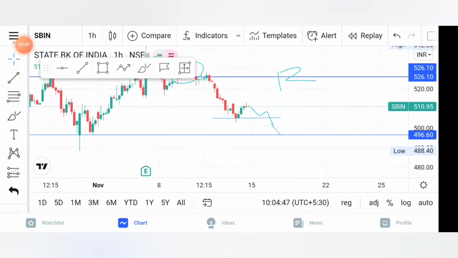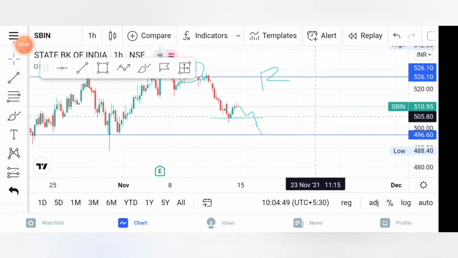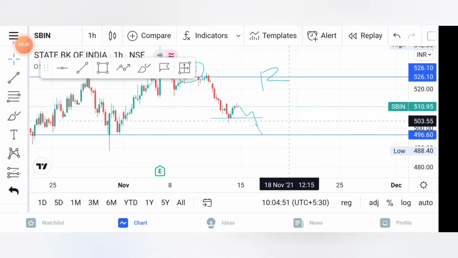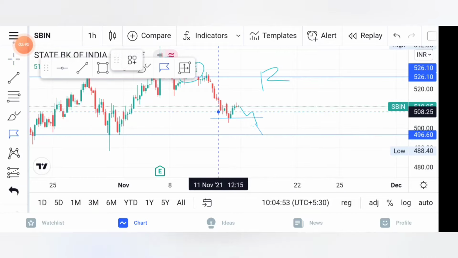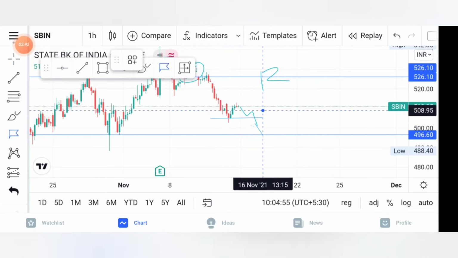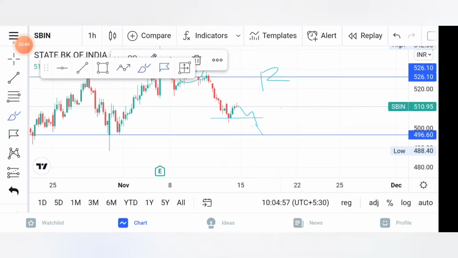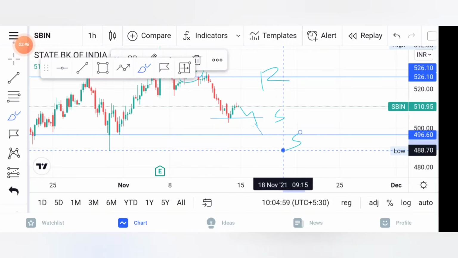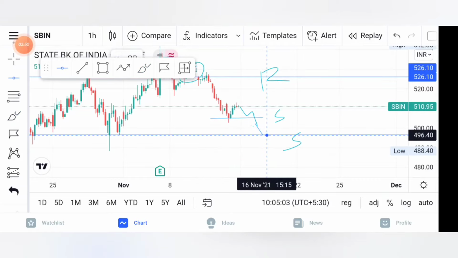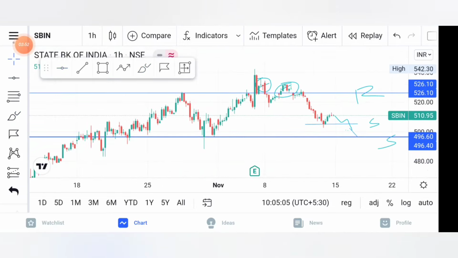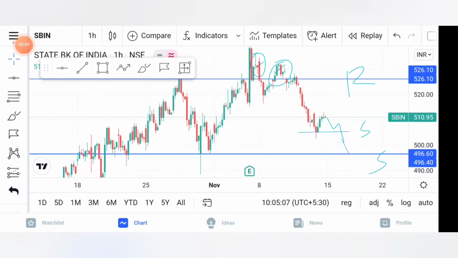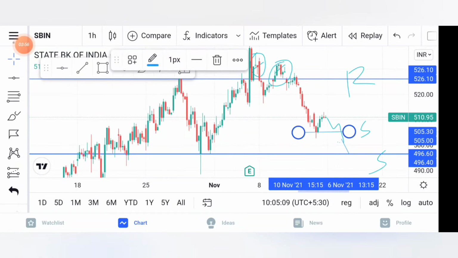So we thought this is the first support level, and this is the second support level. The thing over here is, we can simply see now, maybe this was not the support level. Maybe we still don't know it. It may retrace down, so we are not taking that.